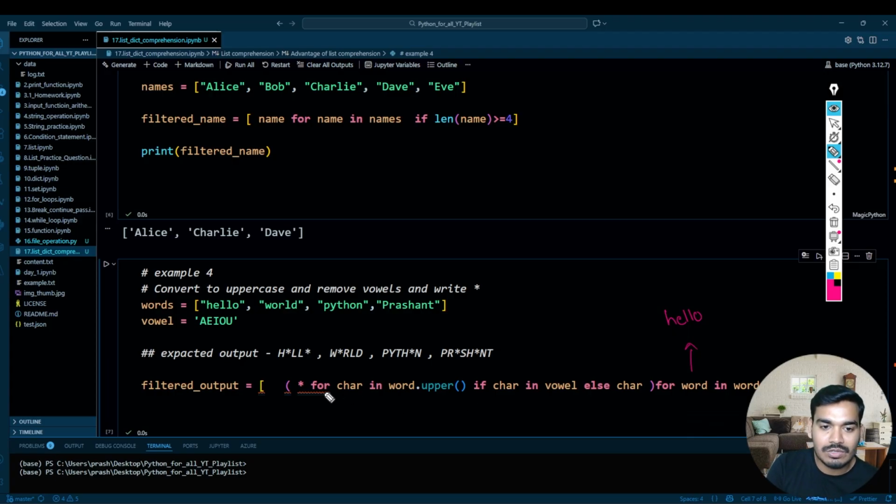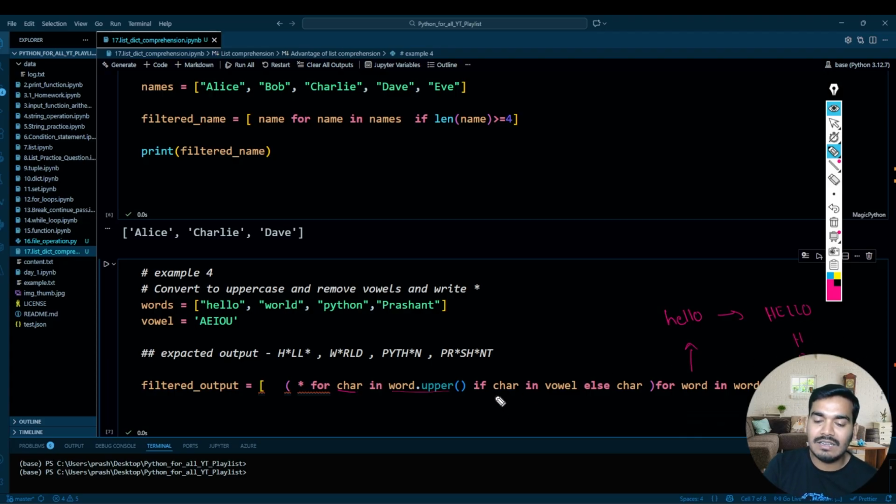So over here, you see that for char in word dot upper. This word dot upper will make this HELLO. Then for character in this, every iteration it will have an H, then E, then L, then L, then O. It will split this into characters.